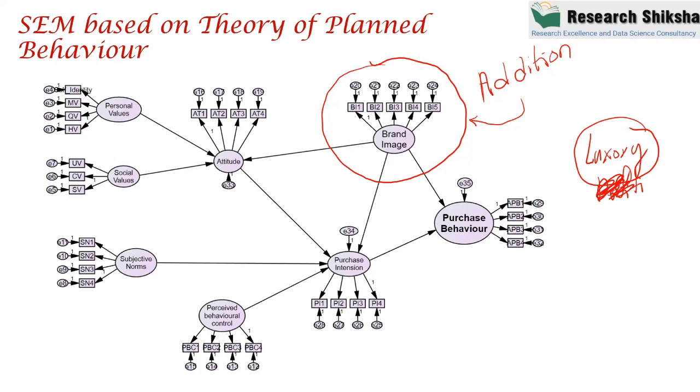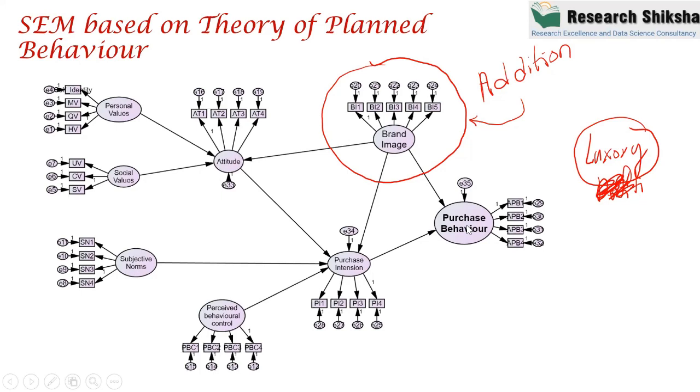So he conducted research and added a new construct, health consciousness. The researchers say that in case of organic food, health consciousness also plays a very important role in influencing purchase intention and purchase behavior.